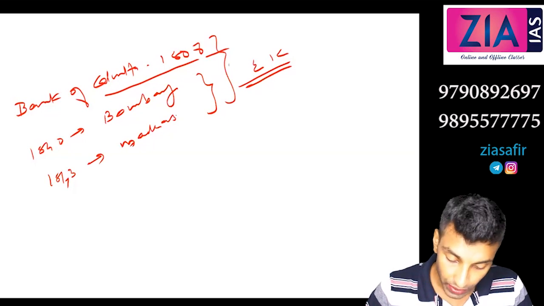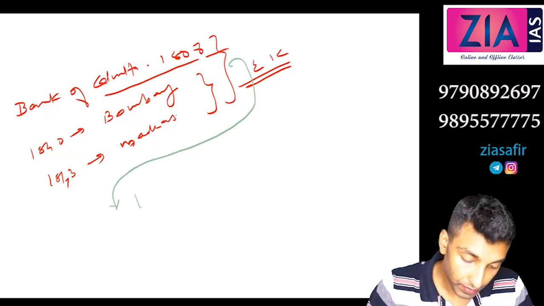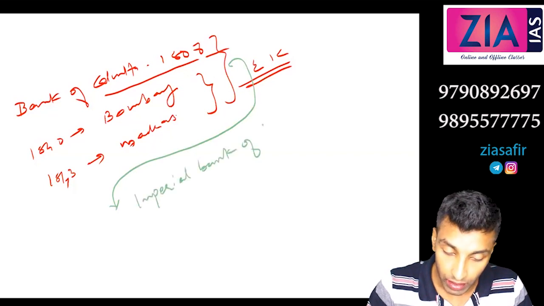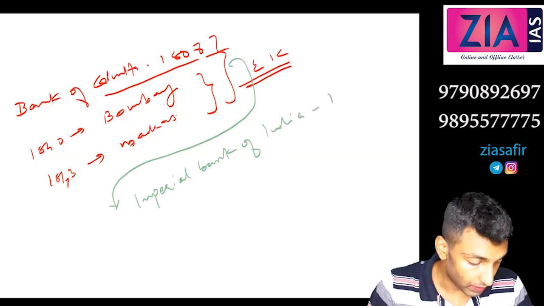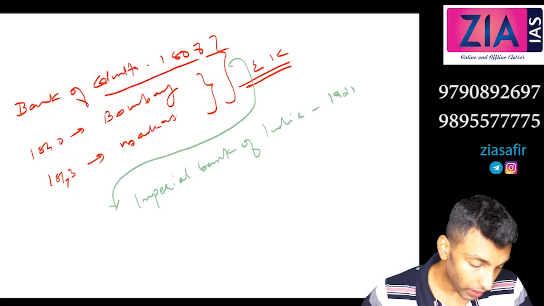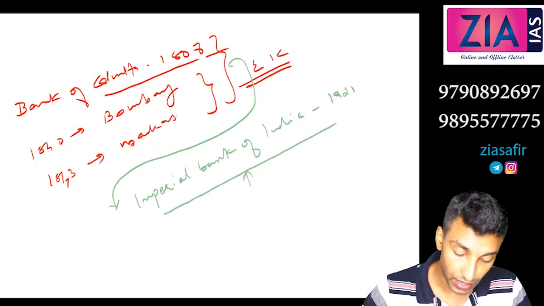Now these 3 banks were merged into which bank? Imperial Bank of India, in 1921. Okay, so before RBI, this actually served as the central bank.